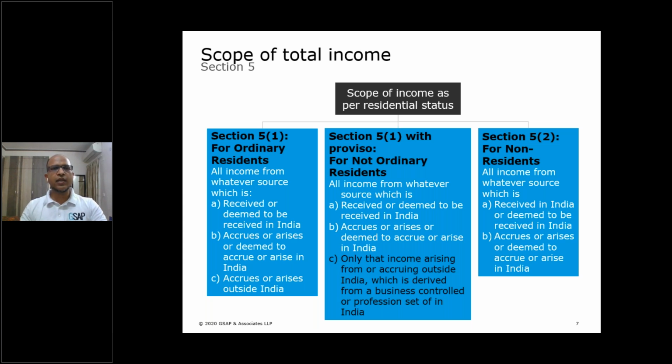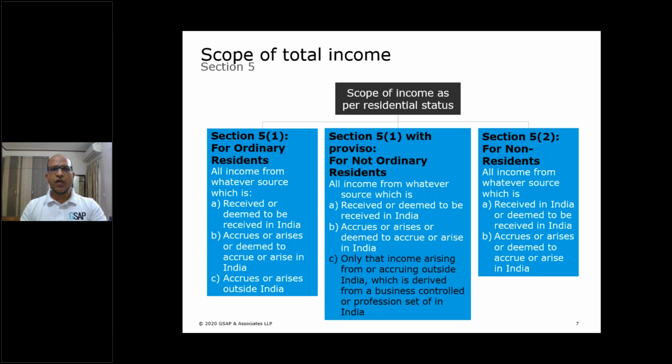Now, first look at the left-hand side box, which talks about Section 5, subsection 1, which says that for an ordinary resident, all income from whatever source which is received or deemed to be received in India, which accrues or arises or is deemed to accrue or arise in India, or which accrues or arises outside India. These three categories of incomes are taxable for an ordinary resident.